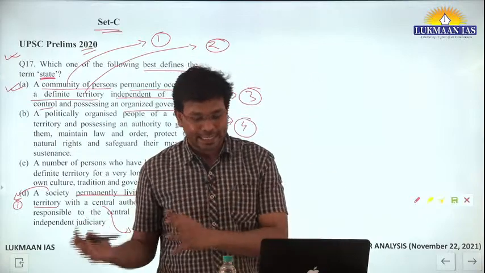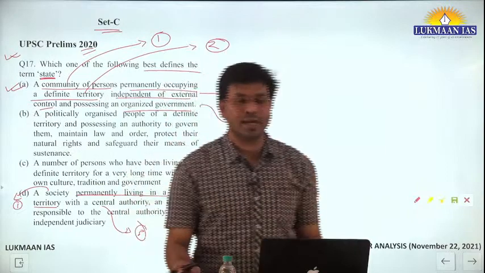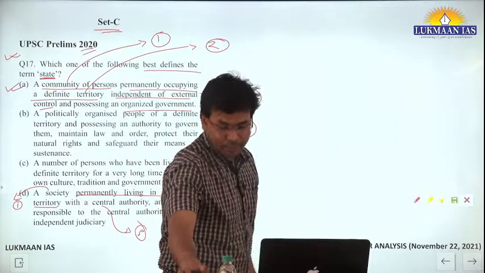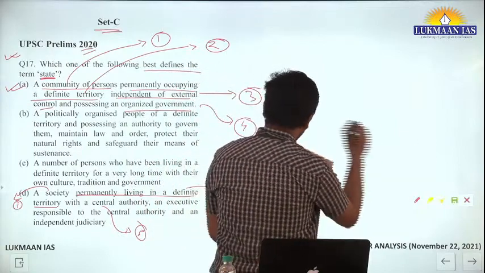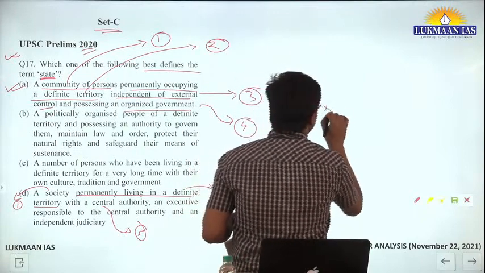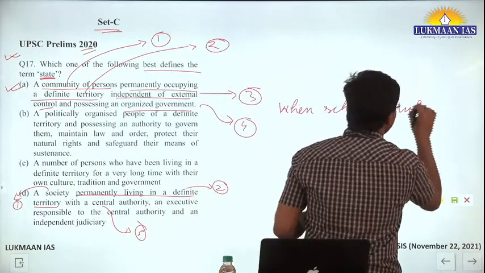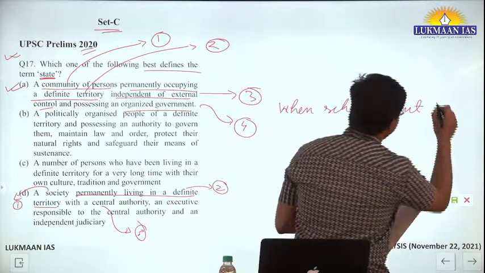So COVID-19 has posed a threat to gender equality. This is just a report, I'll just mention the name of the report here: When Schools Shut, Gendered Impacts of COVID-19.